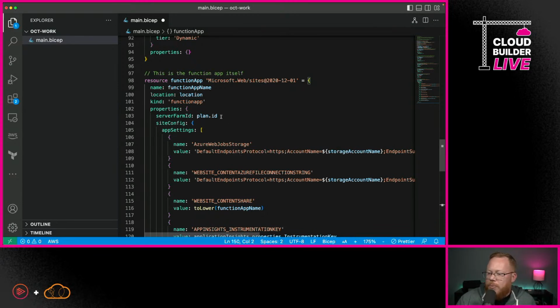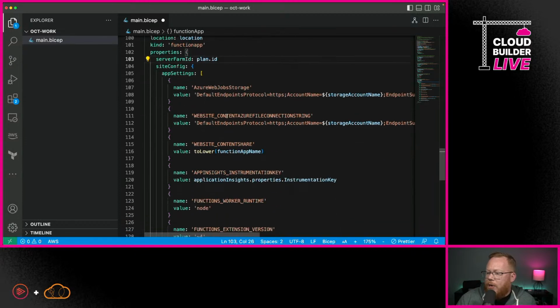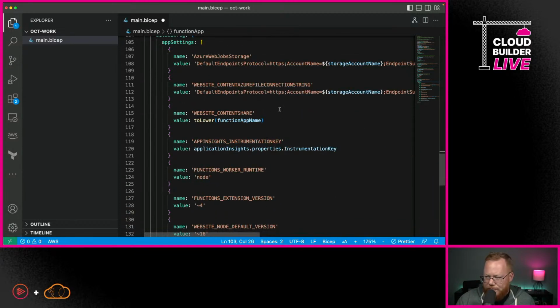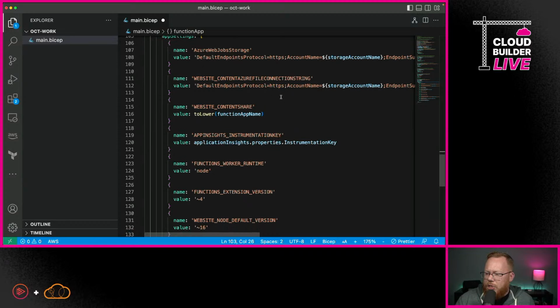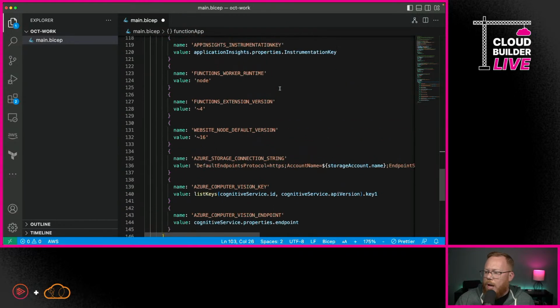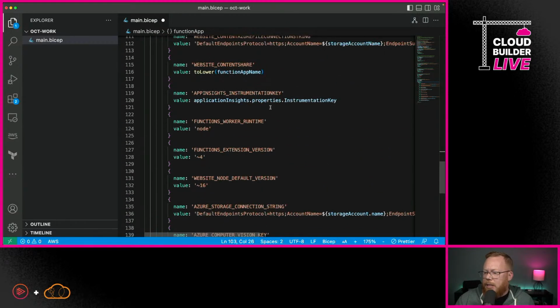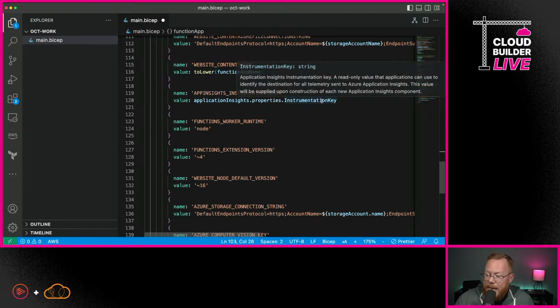First of all, here you can see we're actually utilizing our plan ID to give us the value for our server farm ID. This is a great example of how we can reference the properties from one resource when we're creating another. We also have here a lot of app settings that are included. Includes things like defining the storage account we're going to be using. We also need to go in and define things like, again, application insights, and that gives us our instrumentation key.